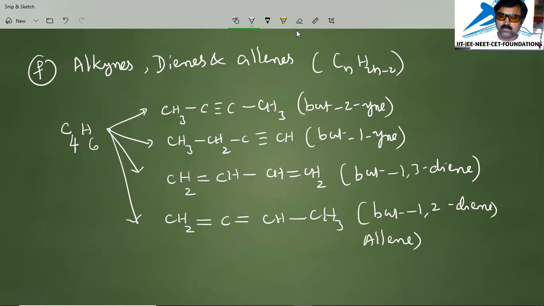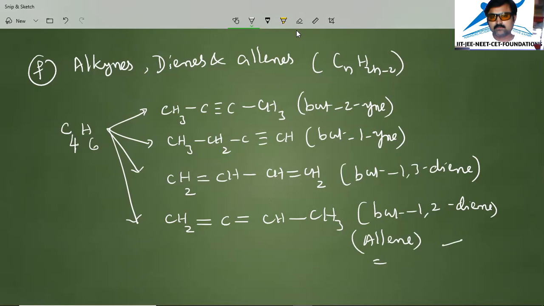When the two double bonds come alternately, that is a diene, and when two double bonds come continuously in the carbon chain, they are allenes. So allene is the name of this compound.